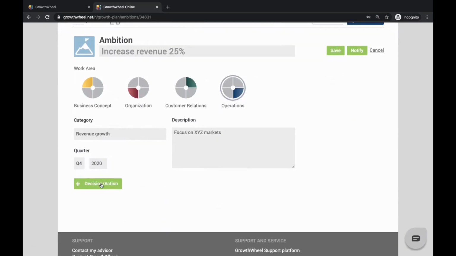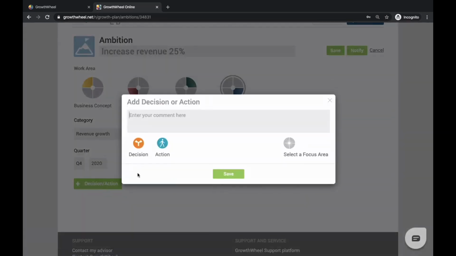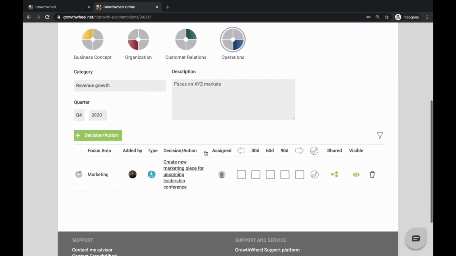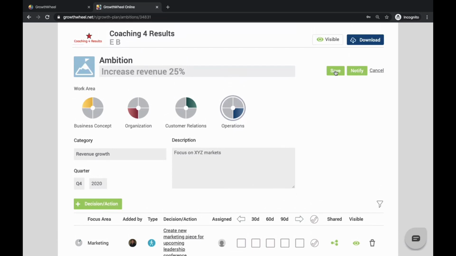Now we can click on the green plus Decision Action button to add some decisions or actions we need to make or take that will help move us from red to yellow to green. These decisions or actions will automatically go onto our 30, 60, 90 days action plan.